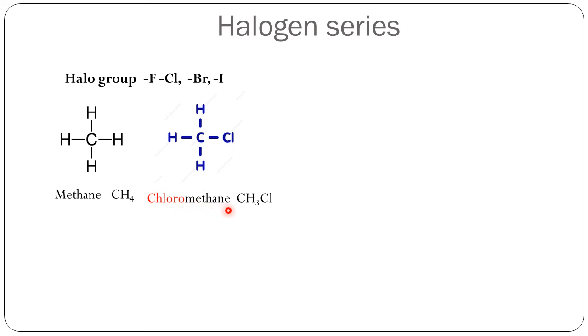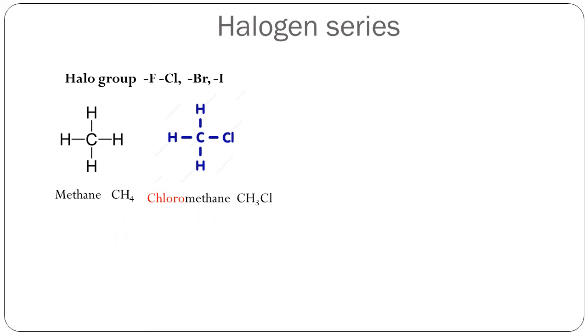Let us see how to write down the name of this compound. First, write down the name of the parent alkane, here in this case methane, and add a prefix to it. Since it is chlorine atom, we have written chloromethane. If it was fluorine atom, it would have been fluoromethane. If it was bromine atom, then bromomethane. If it was iodine atom, then iodomethane.